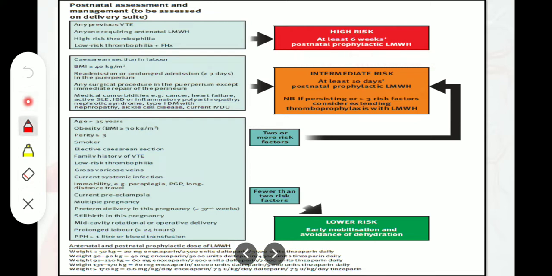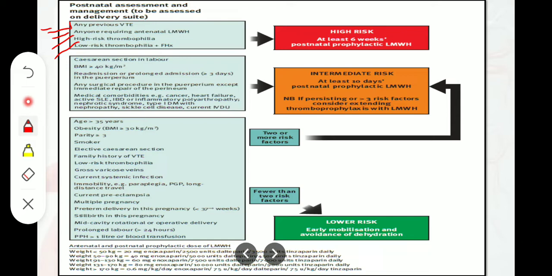Okay, those patients who have any previous VTE. Okay, secondly, anyone requiring antenatal low molecular weight heparin, high risk thrombophilia, low risk thrombophilia plus family history. Okay, high risk thrombophilia of the patient herself, and if she is having low risk thrombophilia associated with the family history, then still we will consider her among the high risk group. Means we will give her at least 6 weeks postnatal prophylaxis with the low molecular weight heparin.